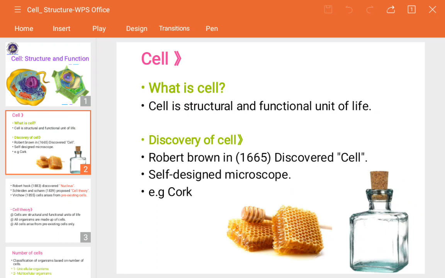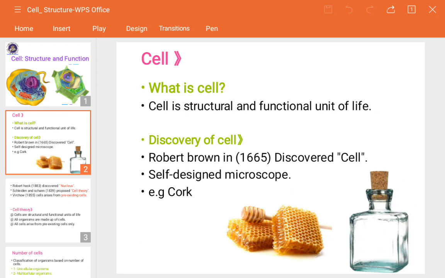Some scientists were involved in discovering these cells, how they actually look and where they were discovered from. Initially, one scientist was there, his name was Robert Hooke. Robert Hooke discovered the cell in 1665, got it? And he discovered it with his own self-designed microscope.